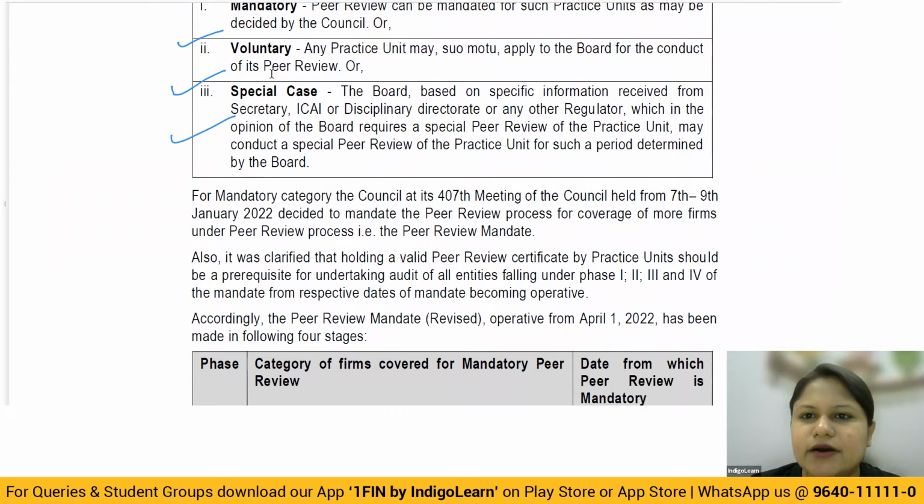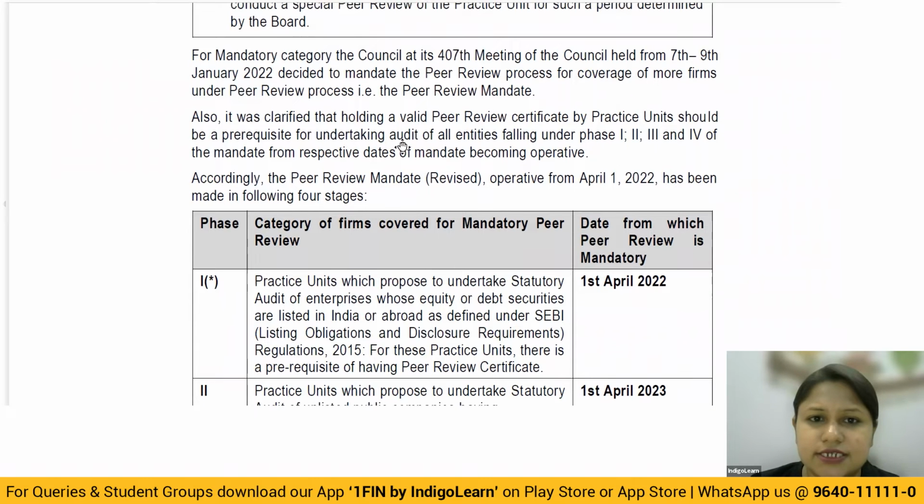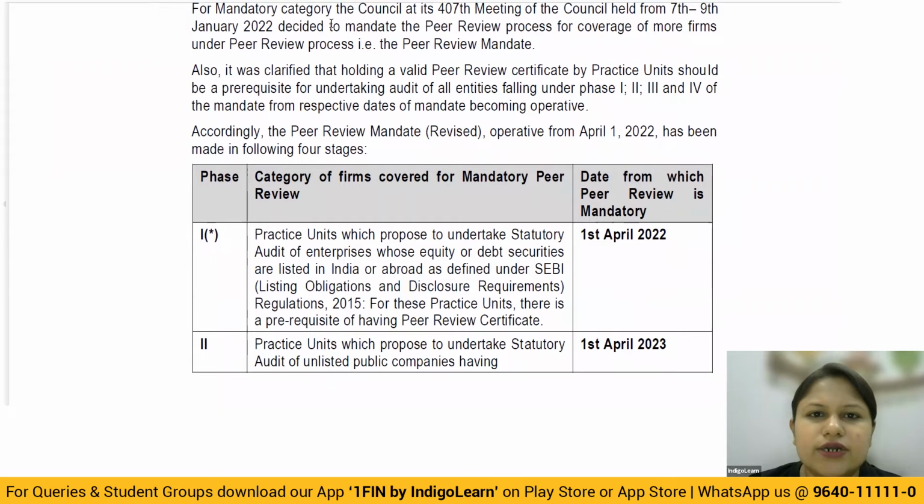Now for mandatory peer review, understand that these practice units without having a peer review certificate cannot take up the assurance services. Okay, now listen to this carefully. It was clarified that holding a valid peer review certificate by the practice unit should be a prerequisite for undertaking audit of all the entities falling under phase 1, 2, 3, and 4 of the mandate from the respective dates of the mandate becoming operative.